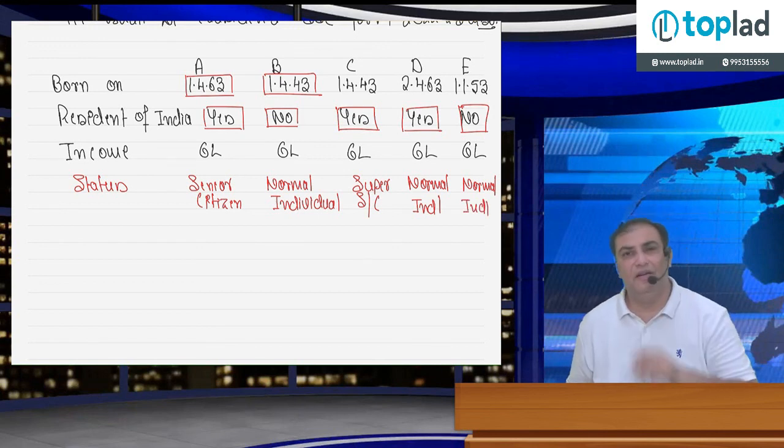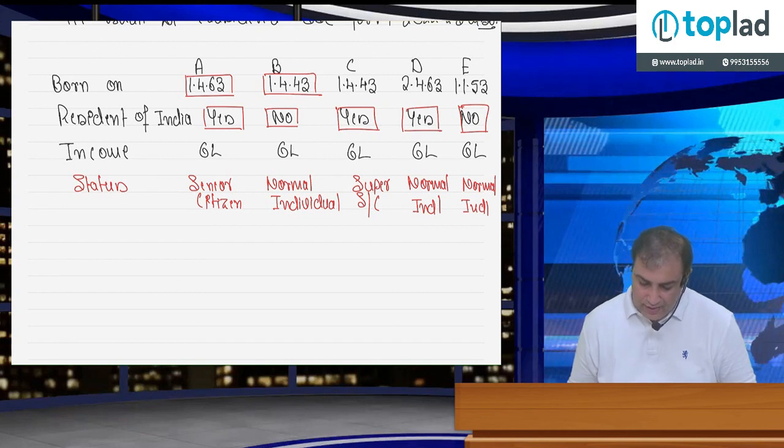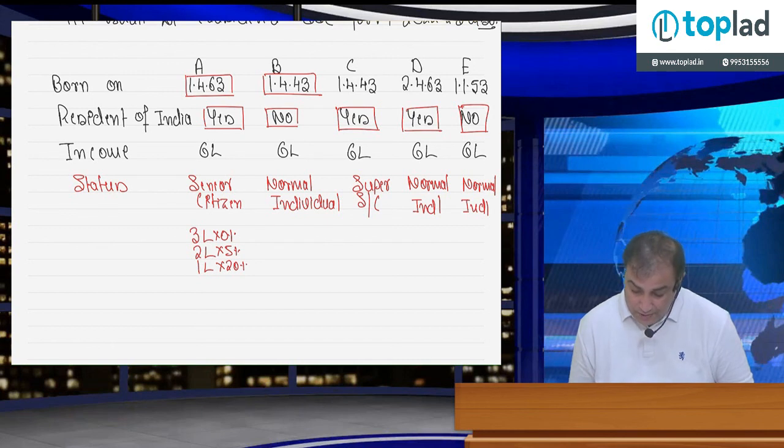Now you can calculate tax yourself. In case of Mr. A, senior citizen, exemption limit is 6 lakh. So 6 lakh if we divide, first 3 lakh, then 2 lakh, then 1 lakh: 0%, 5%, 20%. In case of Mr. B, normal individual, 6 lakh. So out of 6 lakh, exemption limit is 2,50,000.